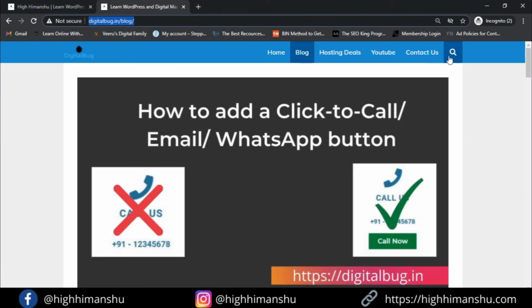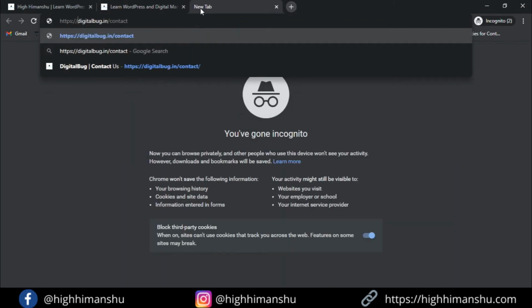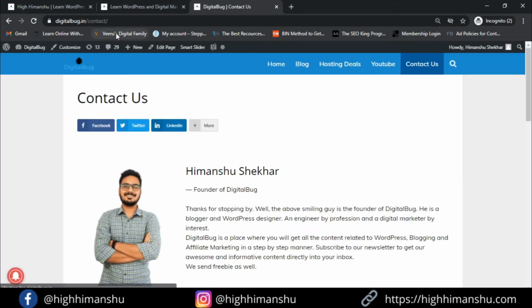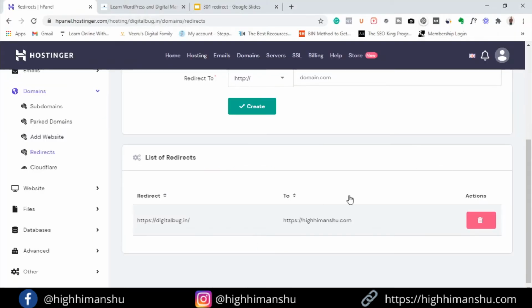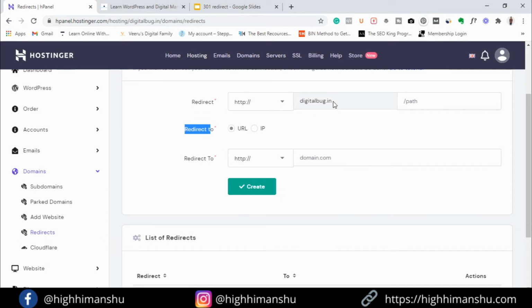And again, I have a contact us option also. So if I go here and put slash contact, enter, see, it is not migrating to my new website. Okay, so what basically this redirection does is that it only redirects your home page, which is the main page, but not each and every URL. So now the thing is, we need to redirect each and every URL of our website. Now how to do that?